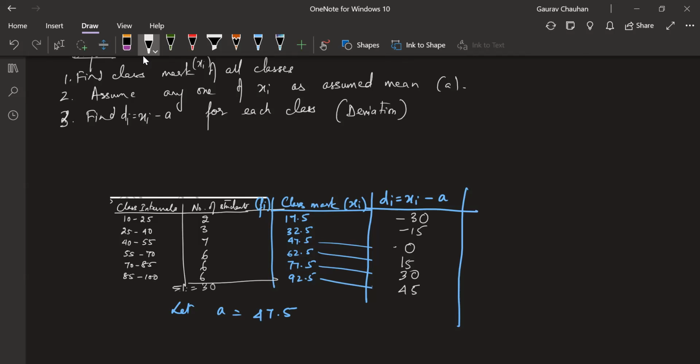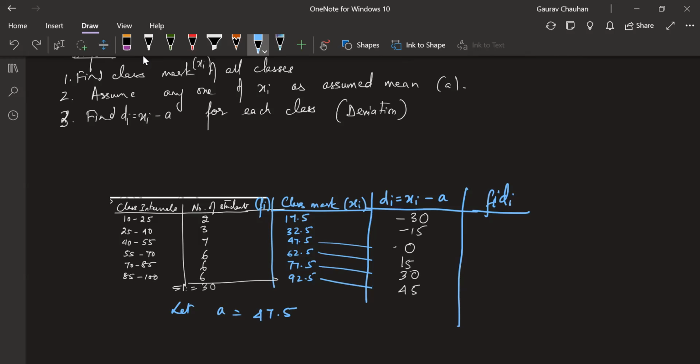All right. Next, we're going to find fi di now. Deviation into frequency. Stay with me here. I'll share the screenshot, you can copy it at home also. I'm going to find deviation into frequency, not class mark into frequency. Why am I doing this? You'll understand as you do.